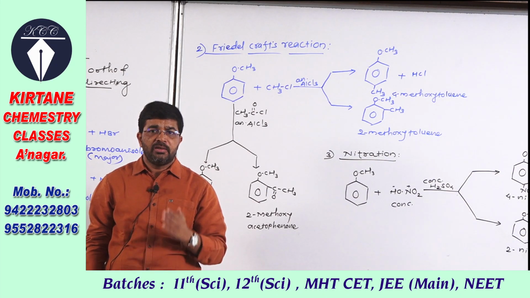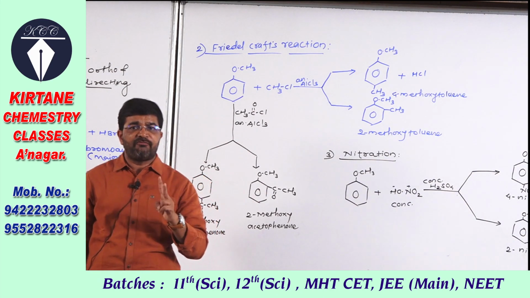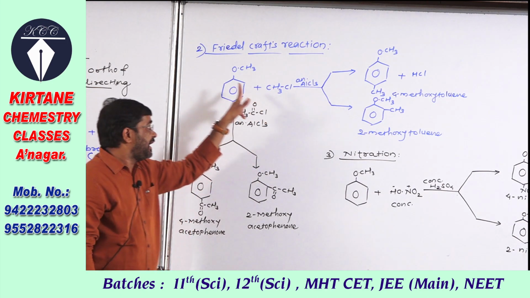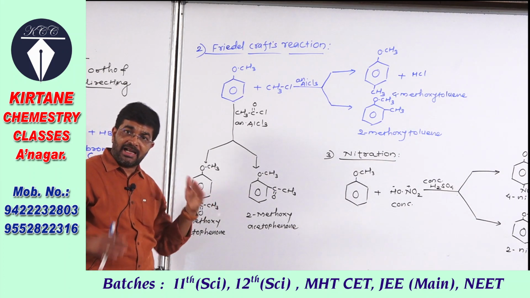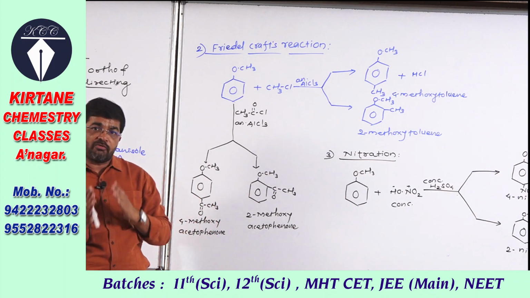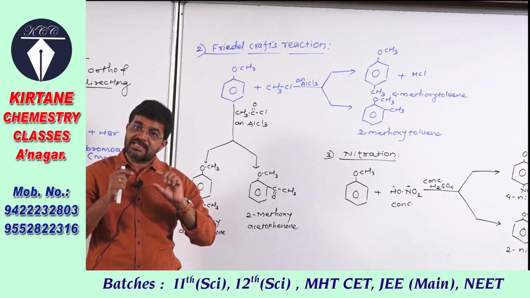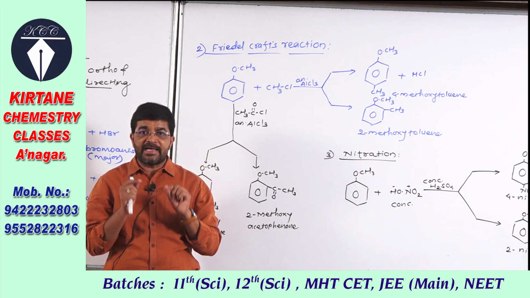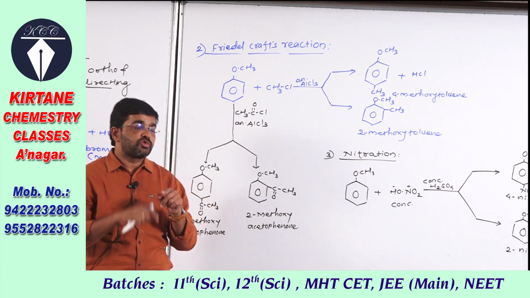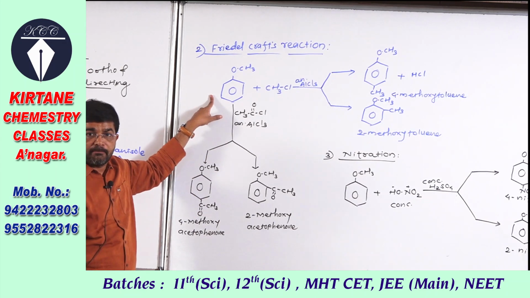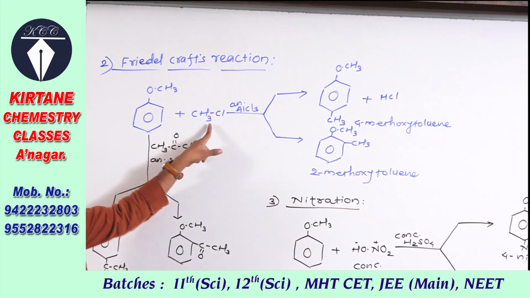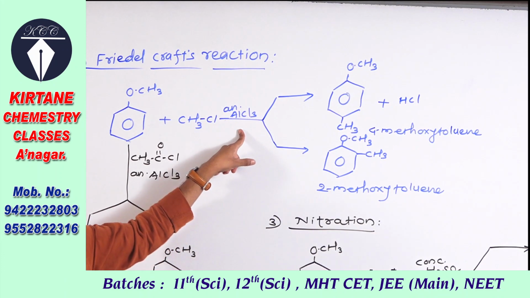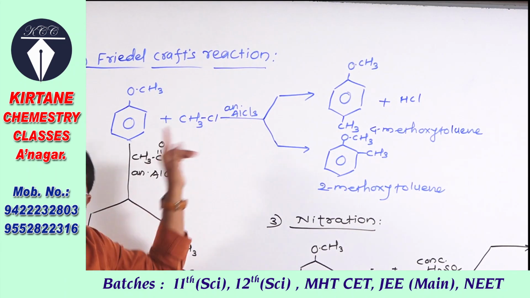Now here similarly we have to study two types of Friedel-Crafts reaction, that is the Friedel-Crafts alkylation and the Friedel-Crafts acylation. Alkylation means introduction of an alkyl group in the benzene ring, and acylation or acetylation means introduction of an acetyl group in benzene. So here, anisole, methoxybenzene, is treated with alkyl halide, that is methyl chloride, in the presence of anhydrous aluminum chloride as catalyst.